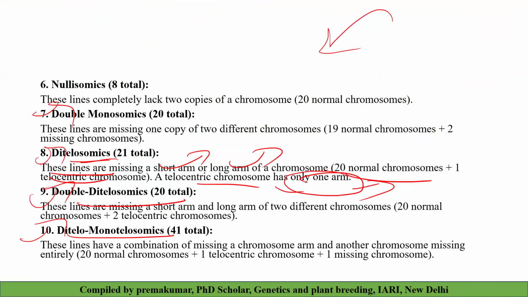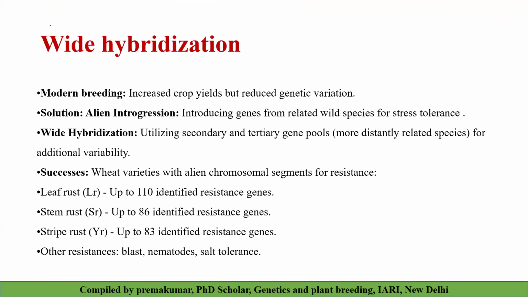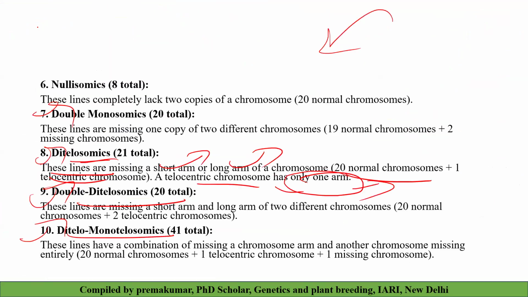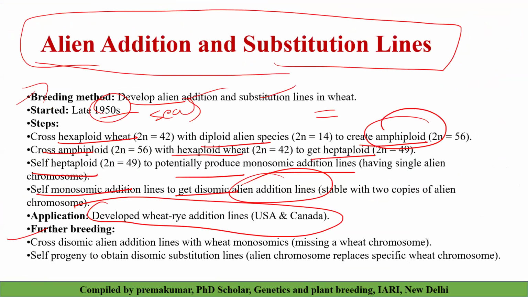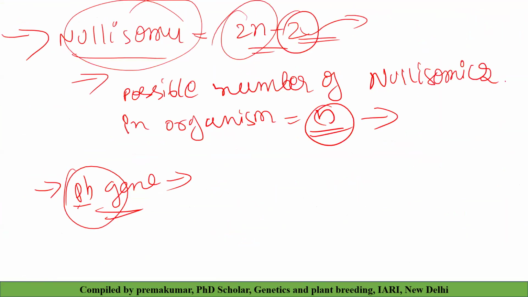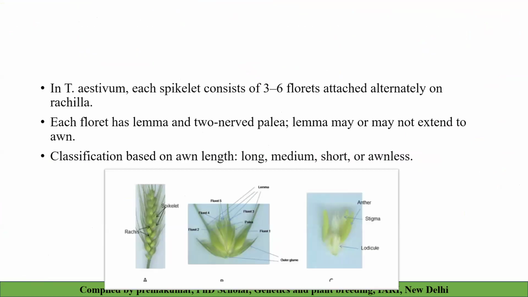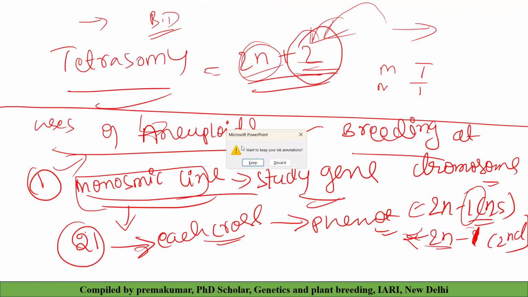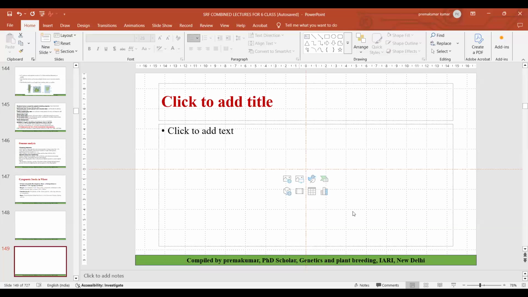Then, when you come to wide hybridization, we will discuss wide hybridization later, and we'll cover another type of polyploids so that I'll cover numerical chromosomal aberrations. Then we'll shift to wide hybridization. Okay. Then we discussed aneuploids, and we have discussed some case studies in wheat, how we can develop alien monosomic lines, disomic lines, and what is the use in resistant breeding.